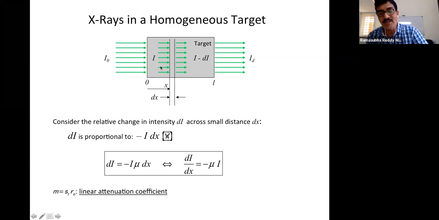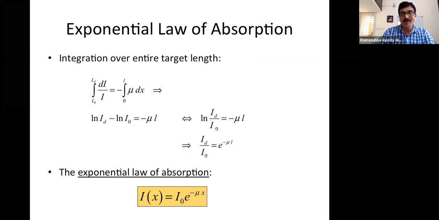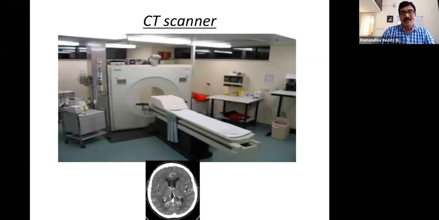For bone, the attenuation is different; for tissue, attenuation is different. For bone it is very high, whereas for tissue it is low. So depending on that, based on the energy that comes out of the body, we can map that energy into an image. So this is all theory.